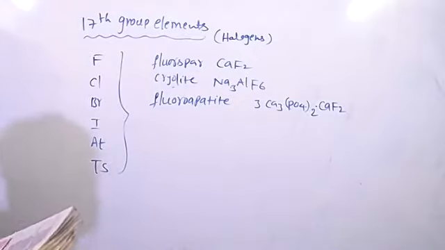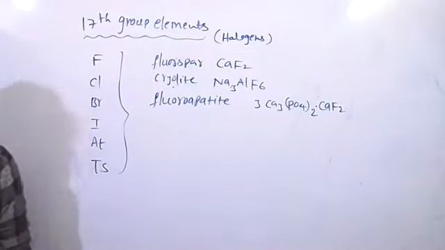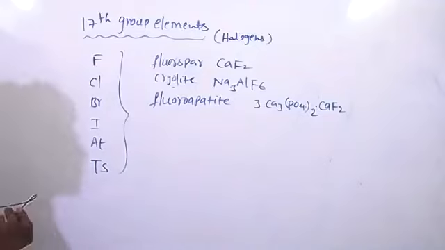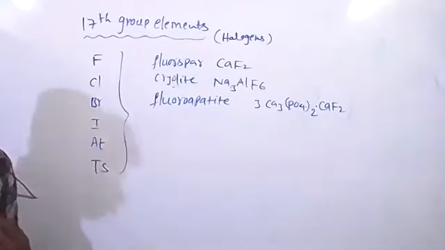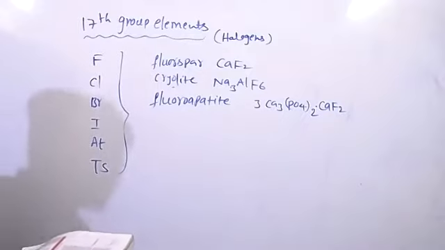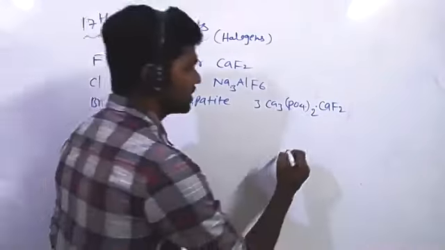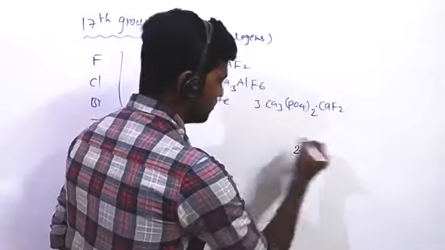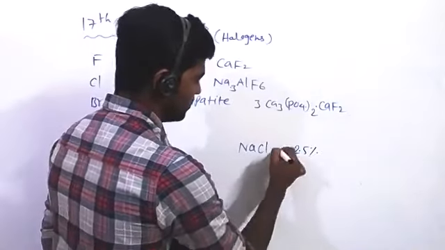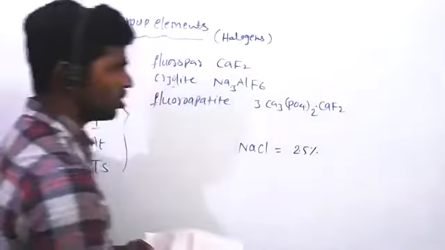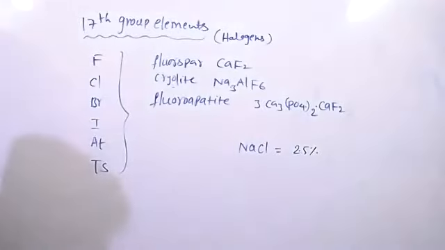And chlorine occurrence is maximum in seawater only. Even common salt we are getting from seawater. Seawater contains NaCl at 2.5% by mass. The remaining is not much important.